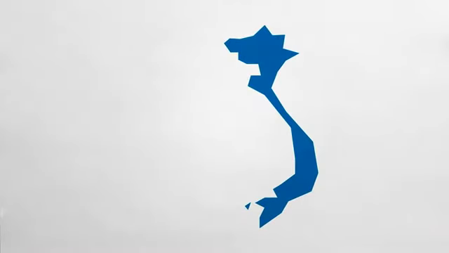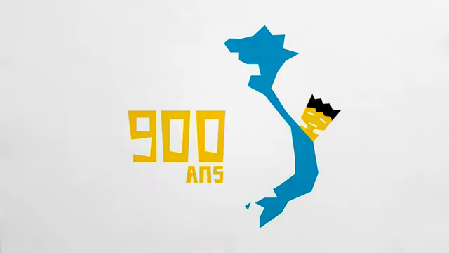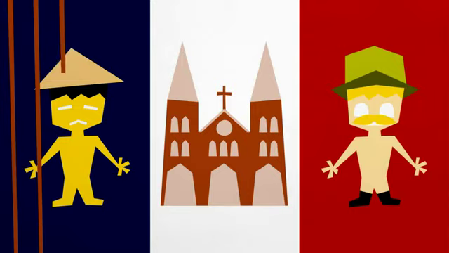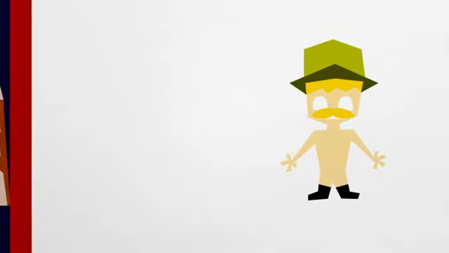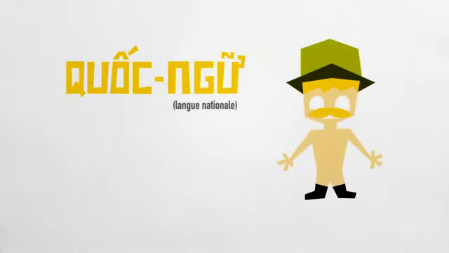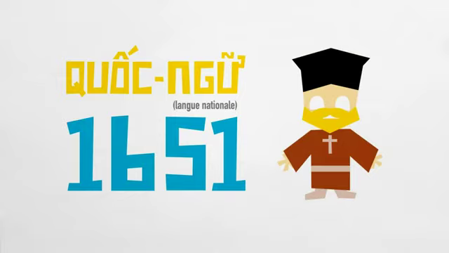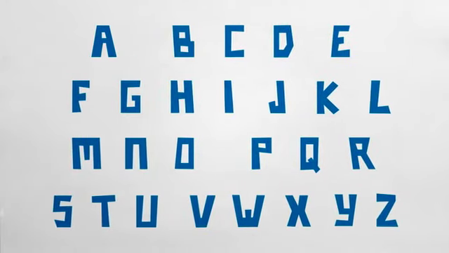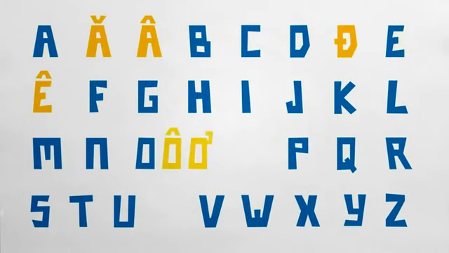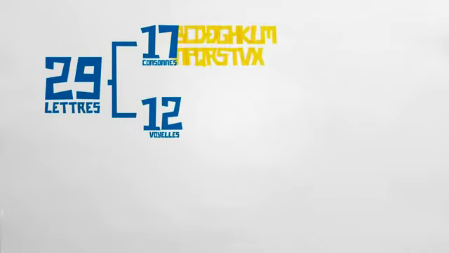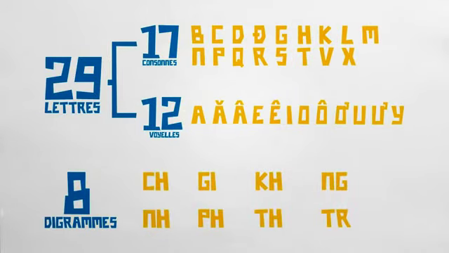After a period of 900 years of independence from China, our culture was influenced by Westerners because of the French colonization. At this time, the Quốc ngữ, a romanization of the Vietnamese language, was developed in 1651 by a French Christian missionary, Alexandre de Rhodes. Based on the standard alphabet, he invented some new glyphs and eliminated some other letters.